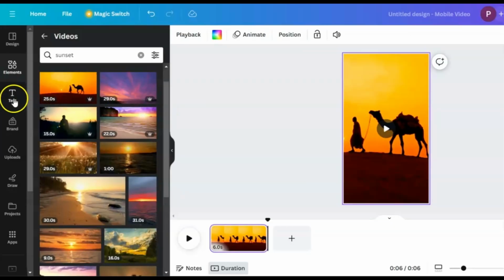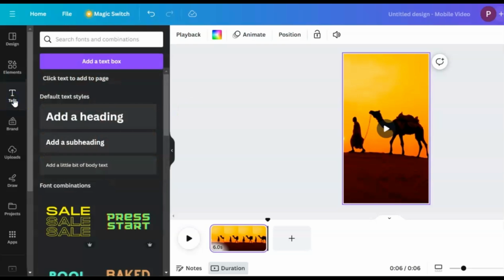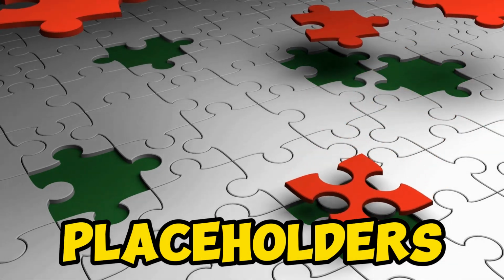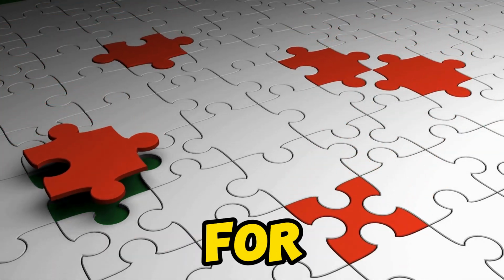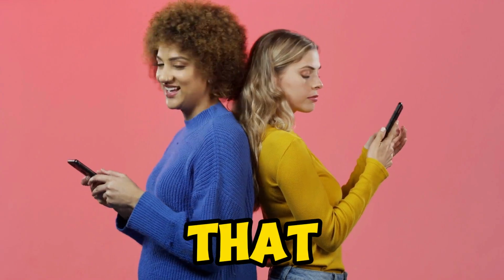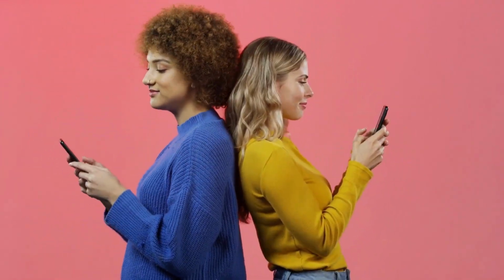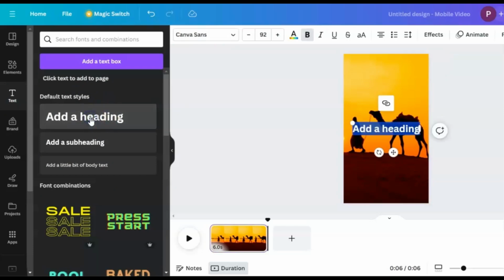Now that your video has a background, it's time to add text placeholders for the topic, opening line, and punchline. For now, just look at these placeholders like puzzle pieces waiting for your facts to fill them in. That means the placeholders will be swapped out with the real data later. Just drag the Add a Heading option onto the video, position it where you want it. To create a similar vibe to the facts video example I showed you at the beginning of this video, make sure your text is centered.